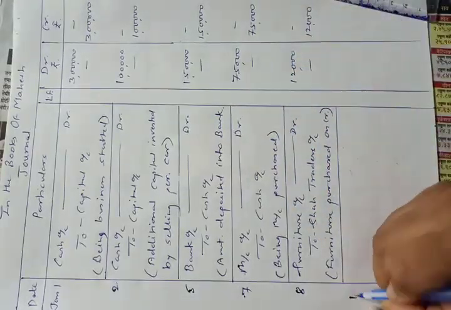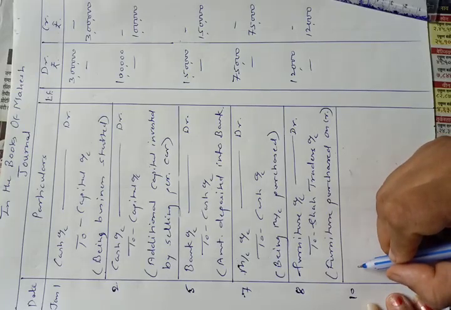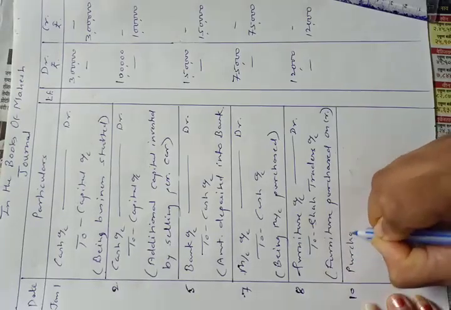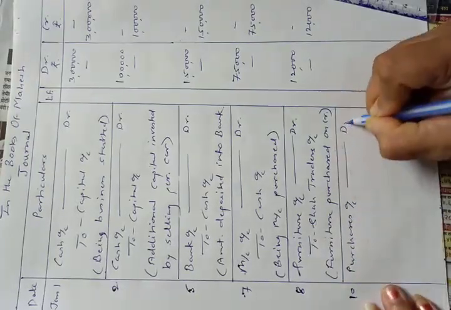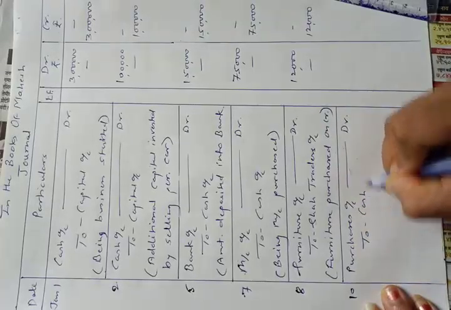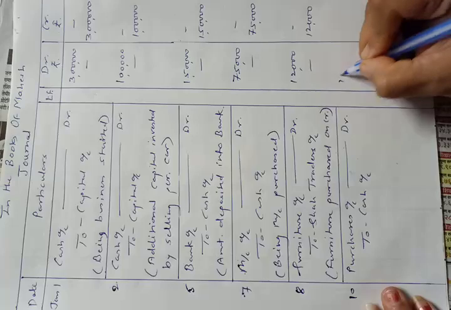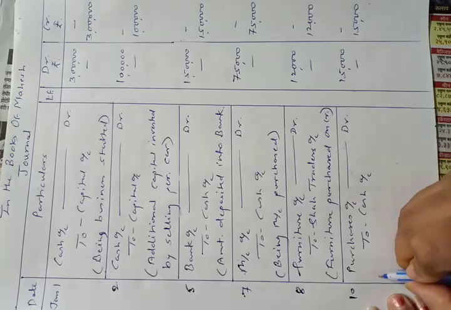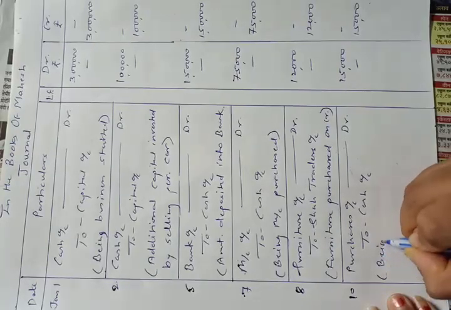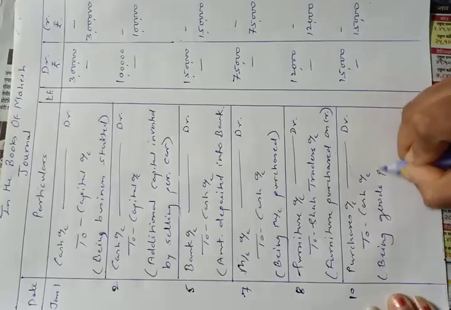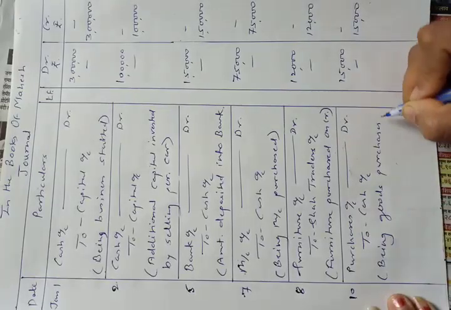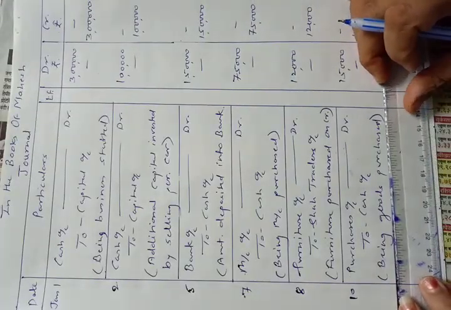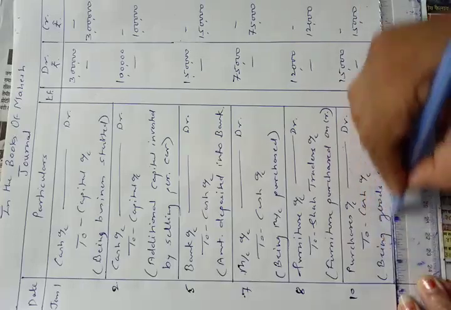Now 10th, goods purchased for rupees 15,000. As we are purchasing goods, purchases account will be debited to cash account, because this is a cash transaction. We have discussed everything while deciding debit and credit. Goods purchased. You have to use purchases account or sales account in case of only purchase or sale of goods, not in purchase or sale of asset. हे लक्षात ठेवा सगळ्यांनी.